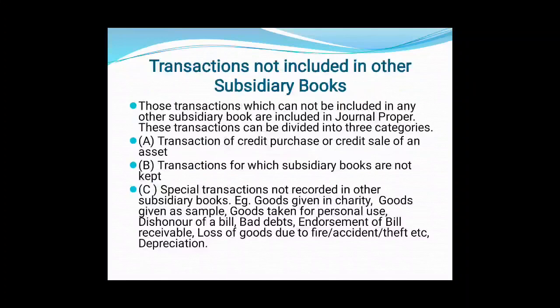Say for example, goods given in charity, goods given as free sample, goods taken for personal use, dishonor of a bill, bad debts, endorsement of bill receivable, loss of goods due to fire, accident or theft, depreciation. There are many transactions which cannot be recorded in any other subsidiary book. They are recorded in journal proper.